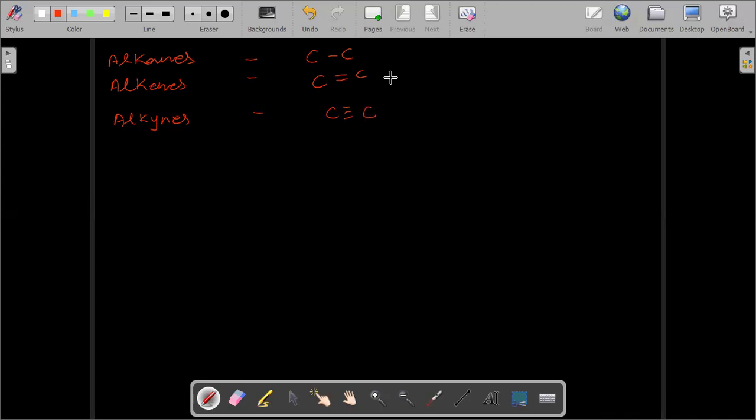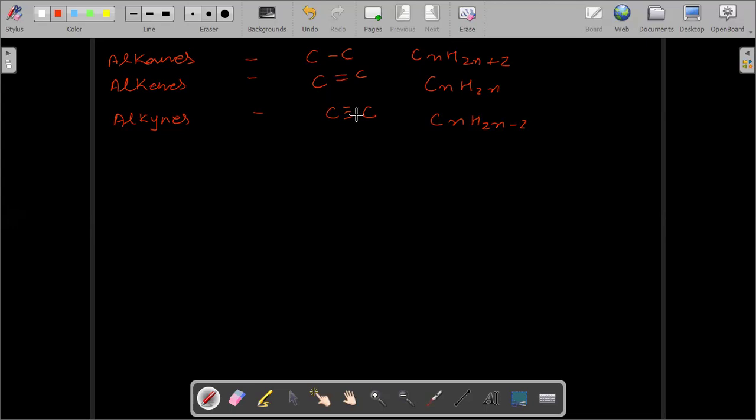The alkanes are named according to the nomenclature with the ending "ane". Their general formula is CnH2n+2. The general formula for alkenes is CnH2n, and the general formula for alkynes is CnH2n-2, where n represents the number of carbon atoms.